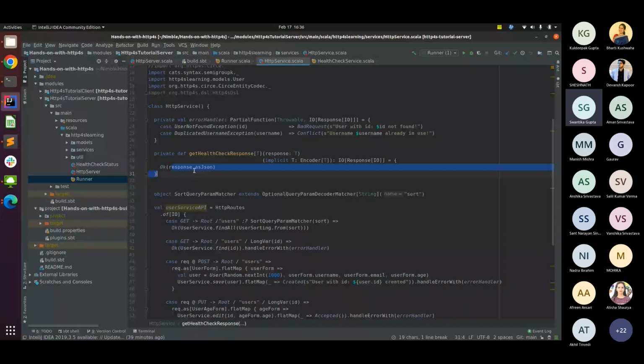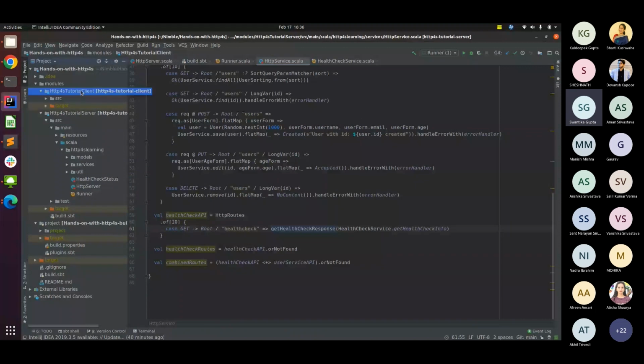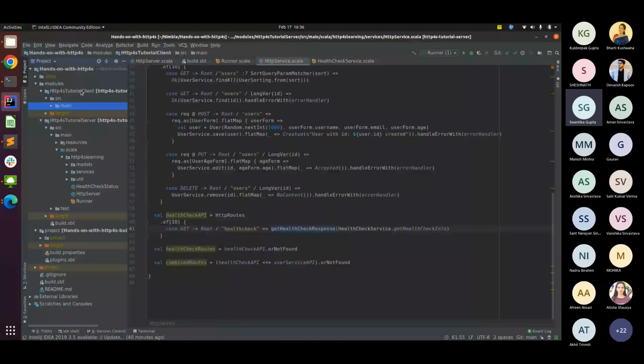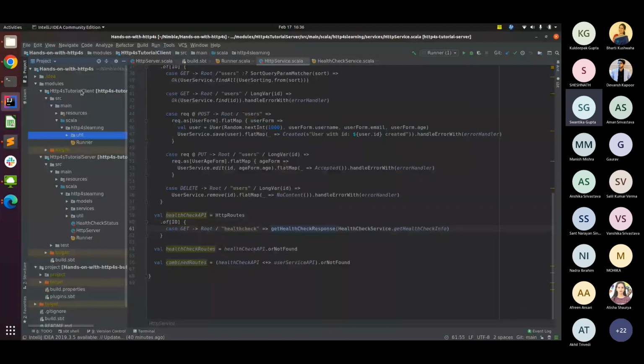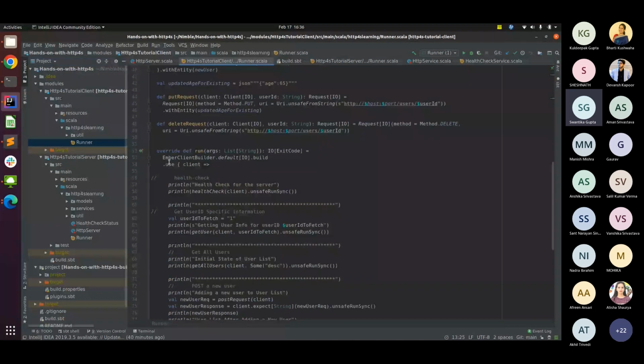Okay. Since we had a look at this one first, let me quickly take you to the client now. On the client side, again, we have a runner, the same thing, extending IOApp. The client definition is pretty simple: Ember client builder, default IO build. And using the client, we specify this first endpoint call.